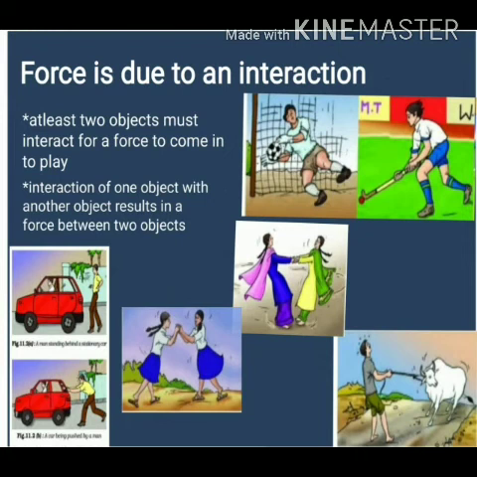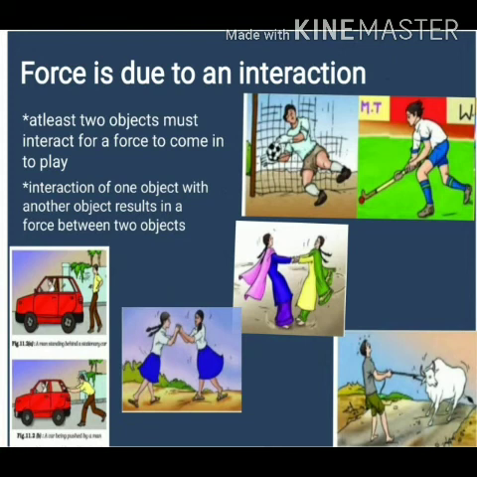To get it more clear, let's consider a situation. We have learned so many examples, let's take any one of them. Imagine a goalkeeper has to stop the ball, or a hockey player has to flick the ball and give it to another player. Tell me, is it possible to get the result without any contact with the ball?